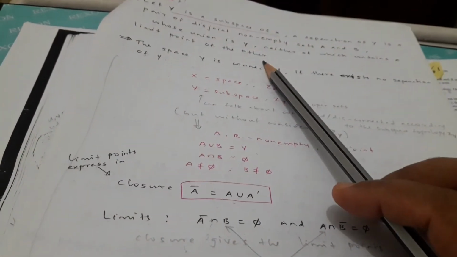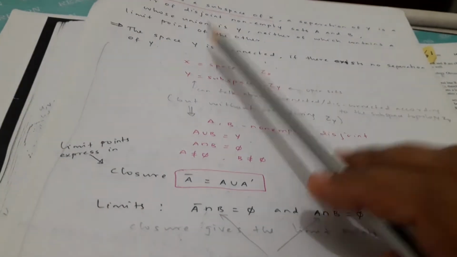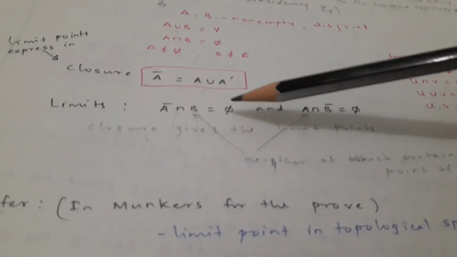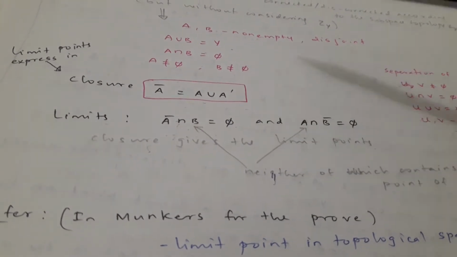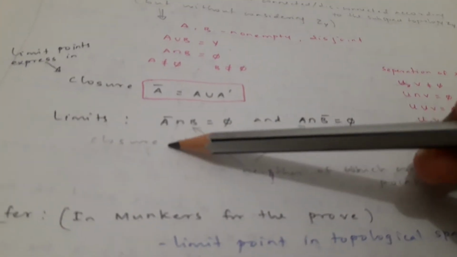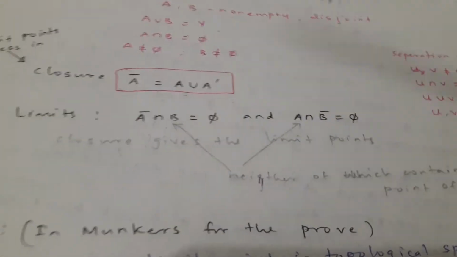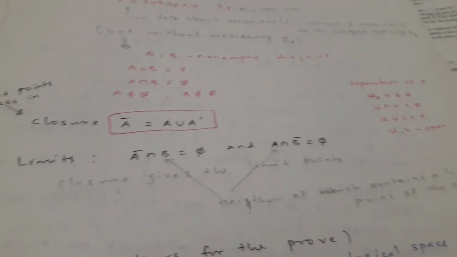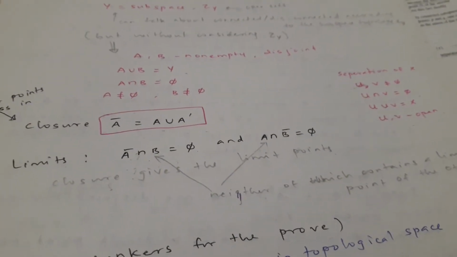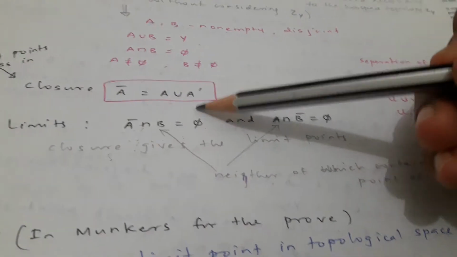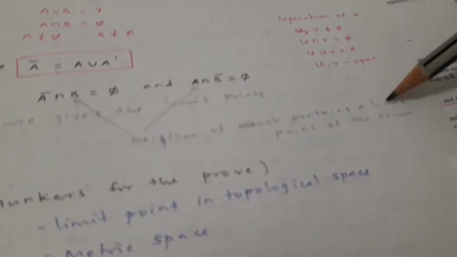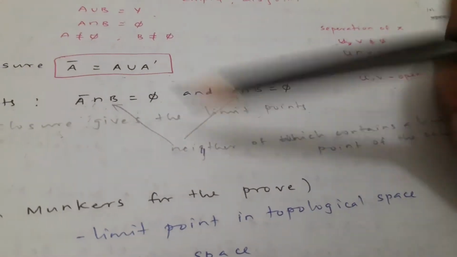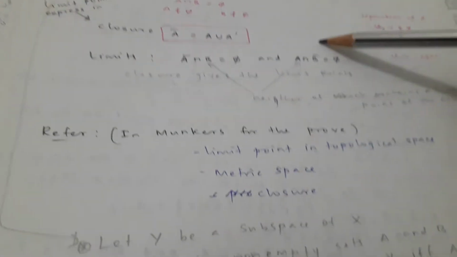So this is what it says: neither of which contains a limit point of the other. So A closure intersection B is empty, and there is no intersection between the closure and the other separated set. This closure gives the limit point, because A closure is equal to A union A dash, and neither of which contains a limit point of the other means these two intersections will be empty.